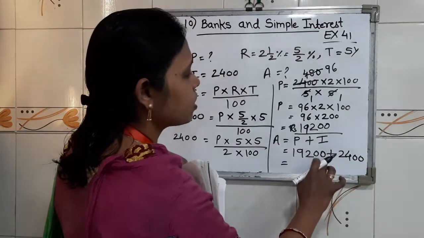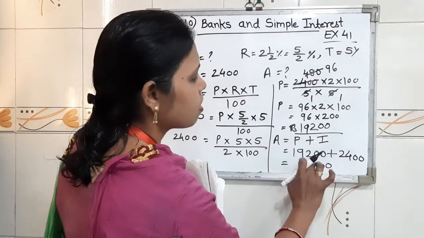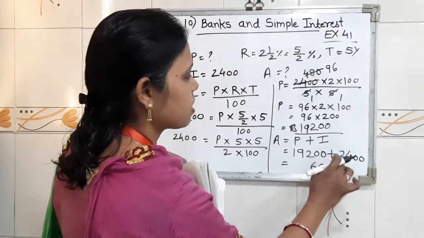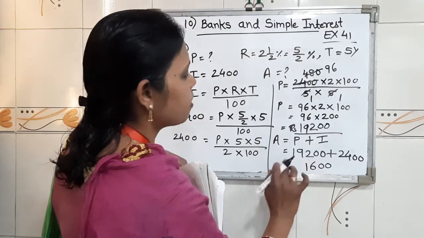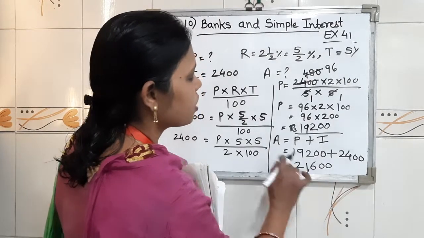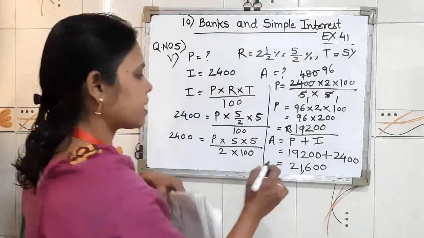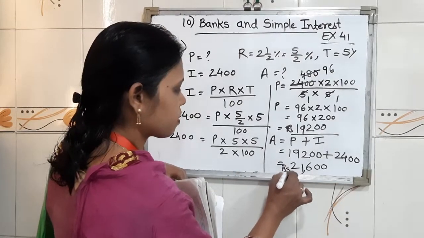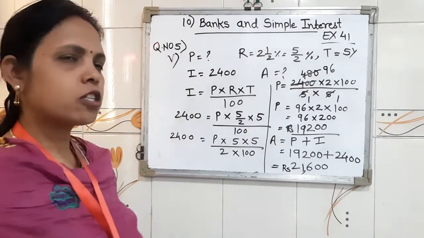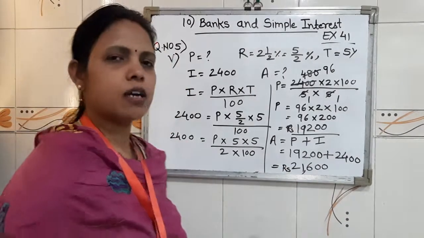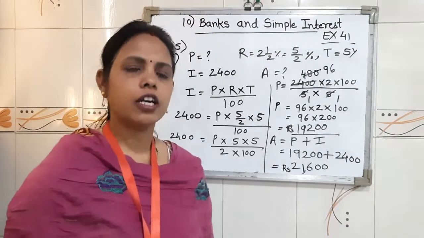So here 00 as it is. After that 4 plus 2, 6, 2 plus 9, 11, 1 plus 1, 2. So here amount is 21,600 rupees. So children, I hope you all understood all the sums of question number 5.